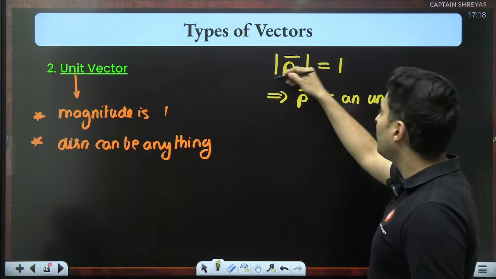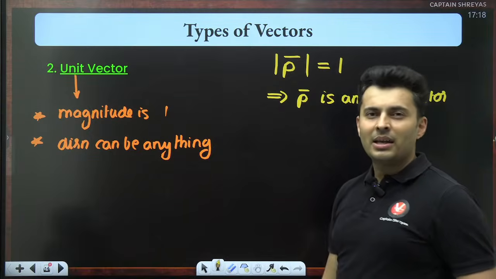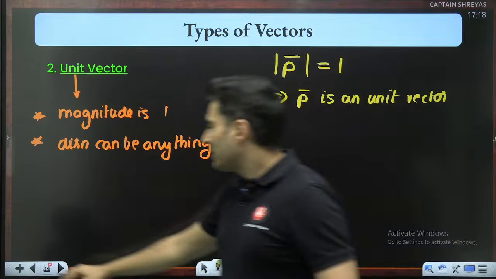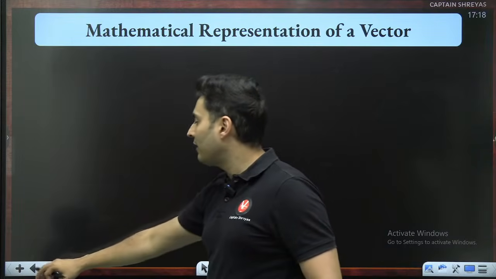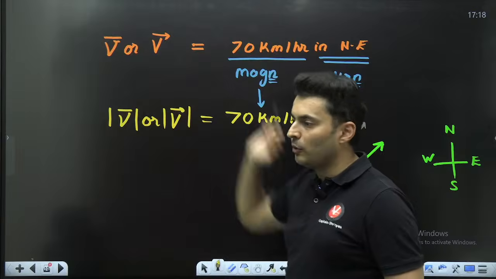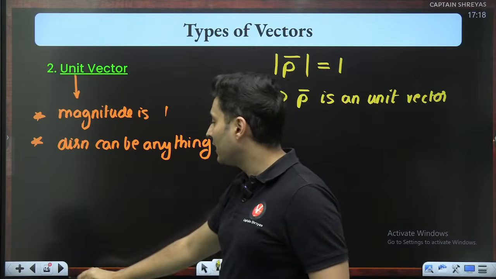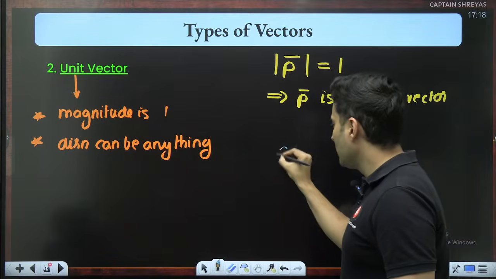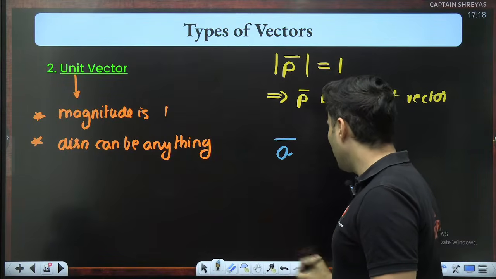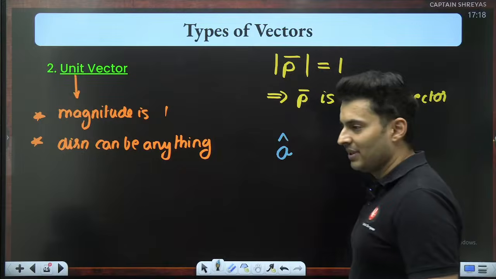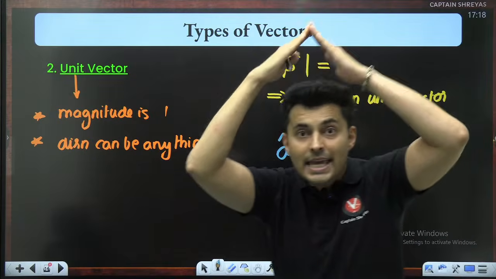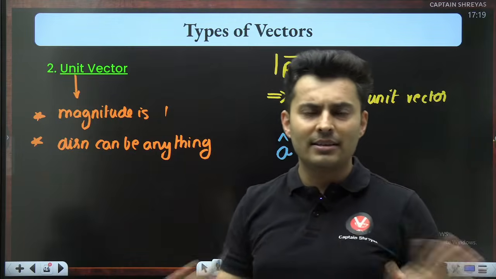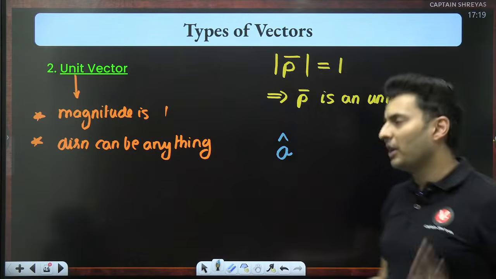Now, every time putting modulus and putting 1 is a tedious process. So there is a shorthand notation. Just like when you have to show any vector quantity, you put a bar or an arrow mark, for a unit vector there is a short way of writing it. If you put A without the bar, instead you put a cap on it, a hat. Hat or cap, one and the same thing. Any word you want, you can use.